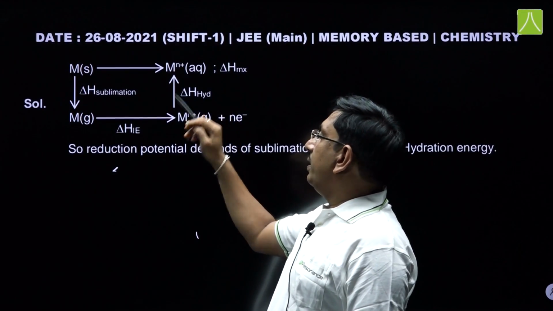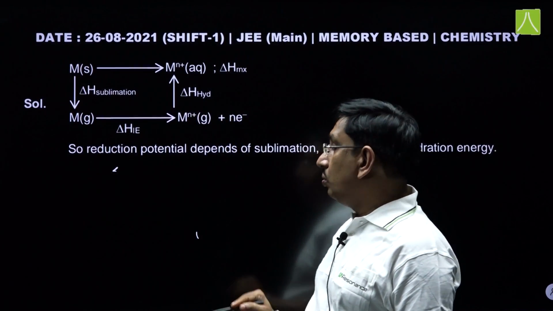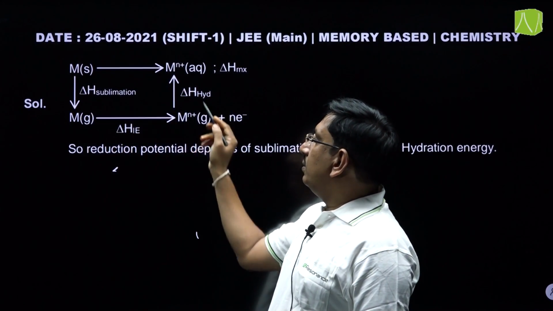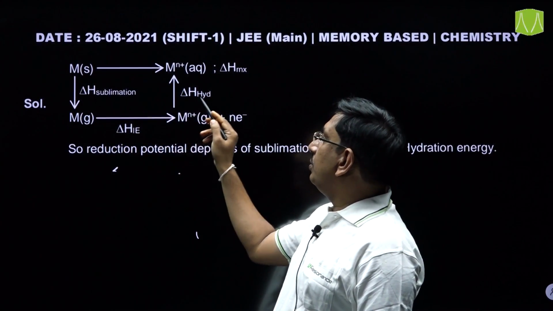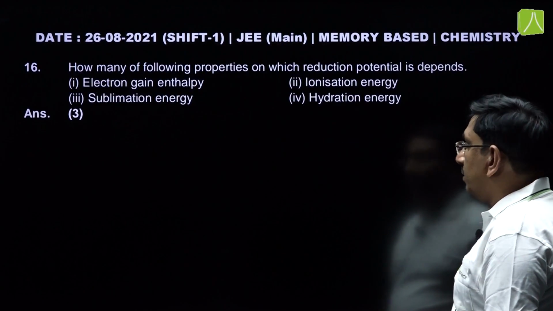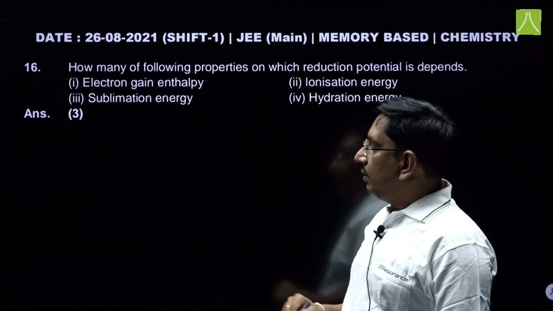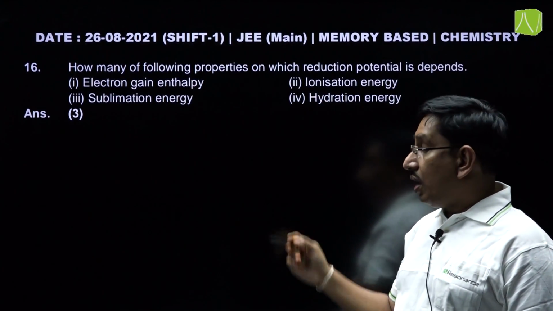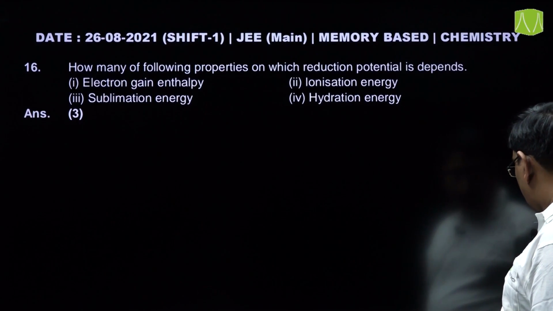This is said to be the enthalpy of hydration. So, here the SRP value depends on these three, that is sublimation, ionization and hydration. The one on which it does not depend is electron gain enthalpy. So, it depends on these three properties. So, answer can be 3.